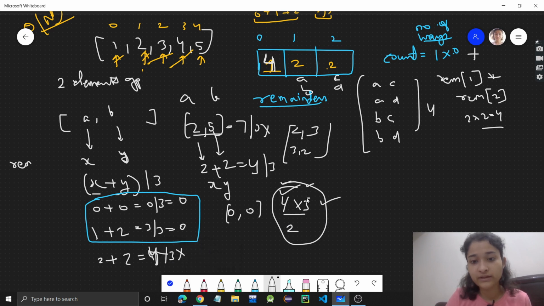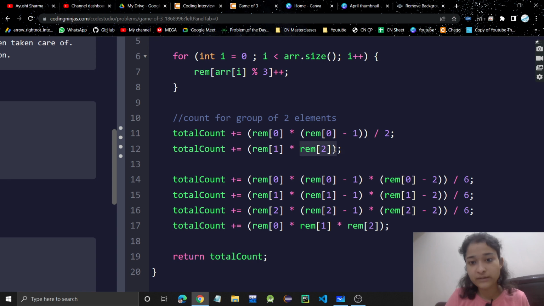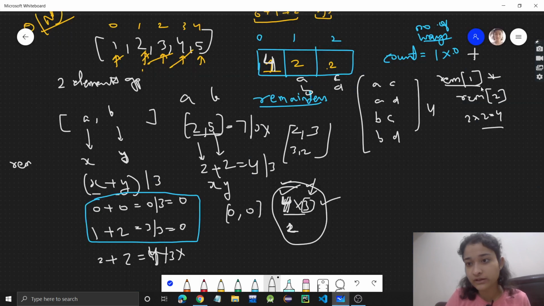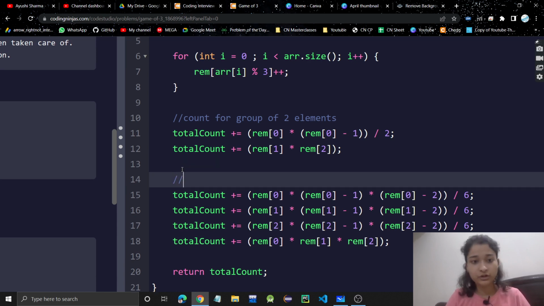We take one element, and for the other, what are the choices? If we have 4, here there are 4 choices, and if we have taken 1 here, how many choices are left? 3. And this division is for duplicates, like the same pair occurring 2 times. So this is how we created it, and this is for remainder 1 multiplied by remainder 2, which we did here. Okay, and then this is for the count for group of 3 elements,